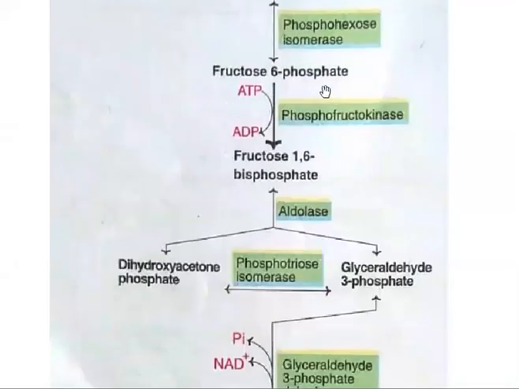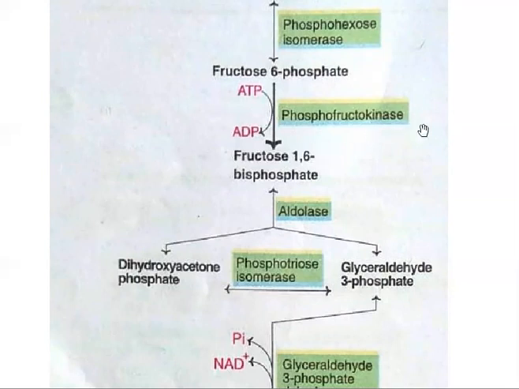The third step, fructose 6 phosphate gets converted into fructose 1,6 bisphosphate. Here ATP will be added to the substrate, forming fructose 1,6 bisphosphate, which is an irreversible reaction. ATP will be utilized or invested for this reaction, and the reaction is catalyzed by phosphofructokinase. Wherever we see phosphorylation, where ATP converts into ADP, we should use the term kinase.